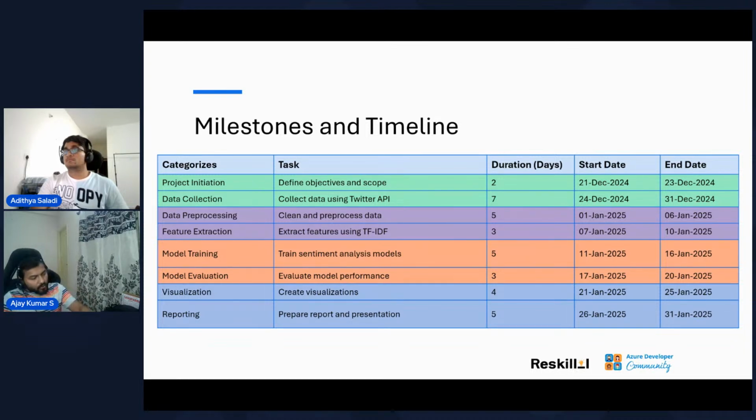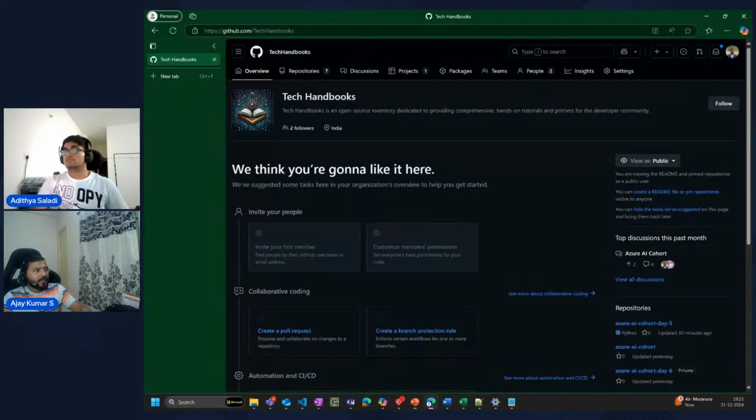Now there is another tool which you can use in the public platform, right? In GitHub itself, right? If for example this is my GitHub Tech handbooks which we created.